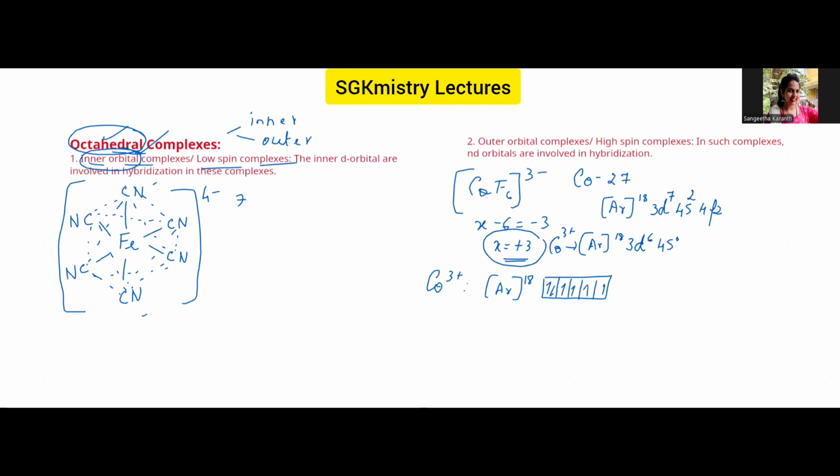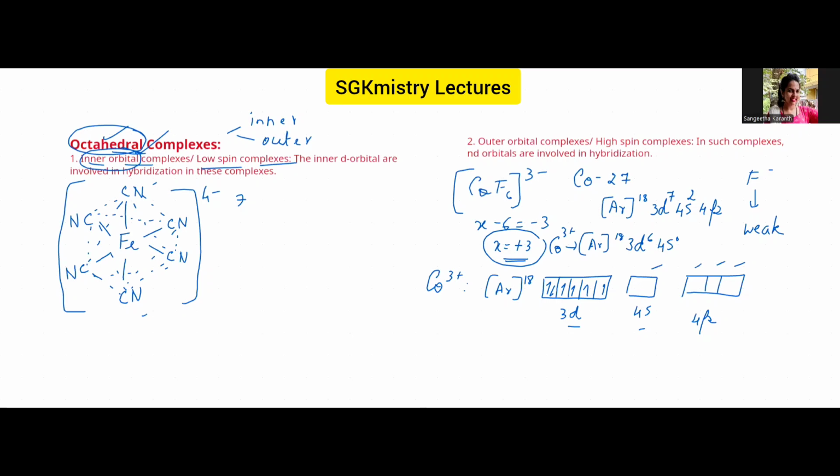Now, let us talk about the ligand, the fluoro ligand. The fluoro ligand is a weak field ligand. Whenever the ligand is a weak field ligand, it cannot forcibly pair the electrons in the metal. Now, if the electrons are not paired, this is the 3d, next we have 4s, then we have 4p, then we also have 4d and so on. If there is no forcible pairing of electrons, which orbitals will be involved in bonding? Of course, these orbitals.